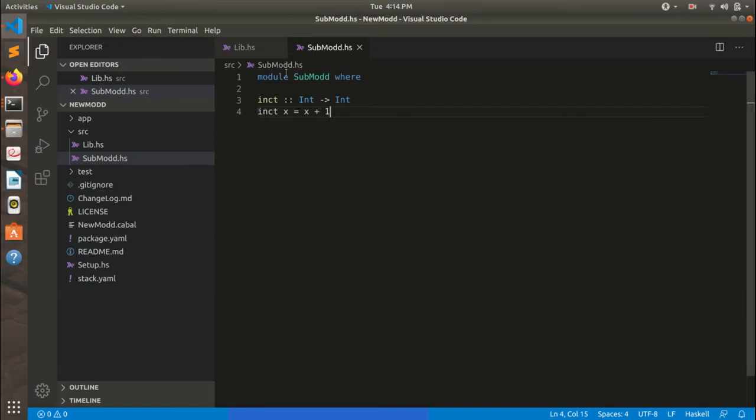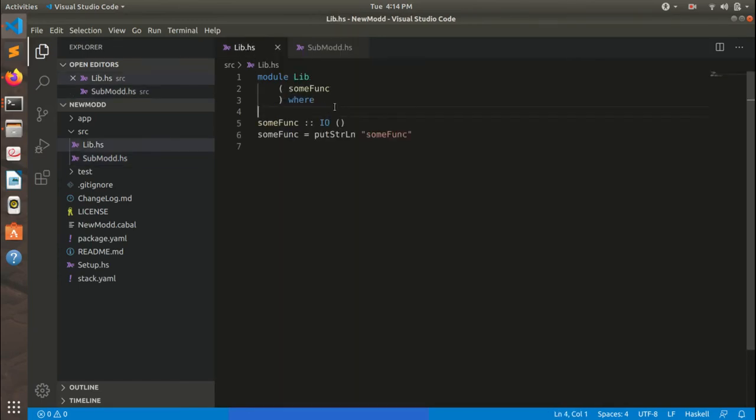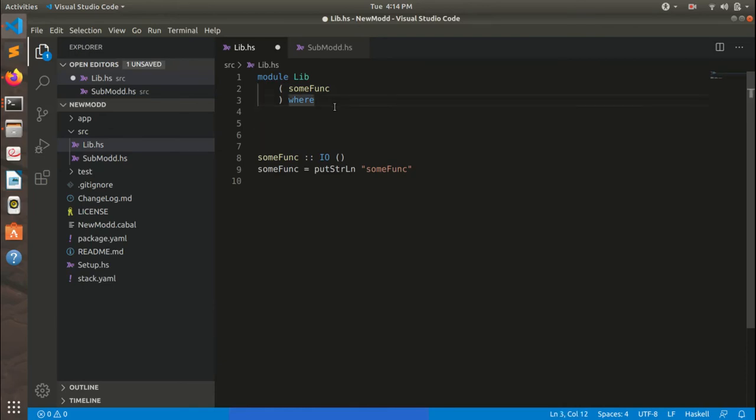If you want to use this sub module in the main module, you import it in the main module. For that just delete this someFunc in brackets, because if you don't delete it, it will lead to an error. Okay, so now import the sub module.